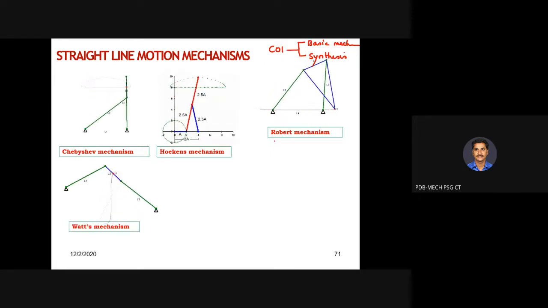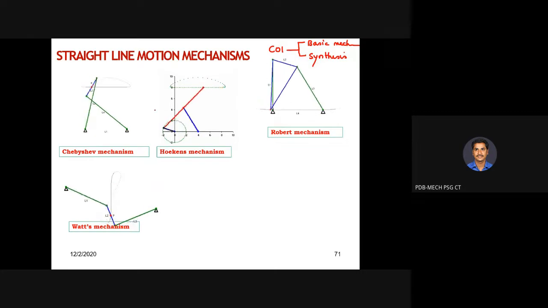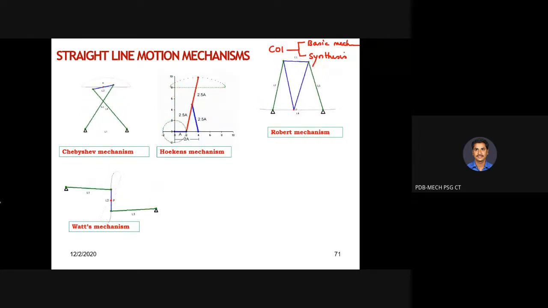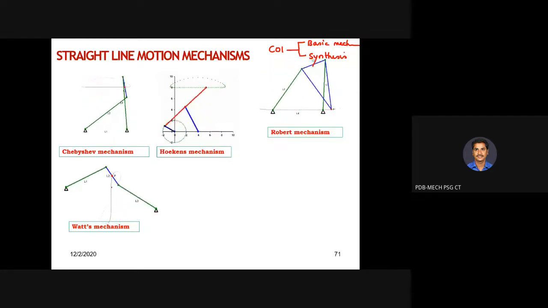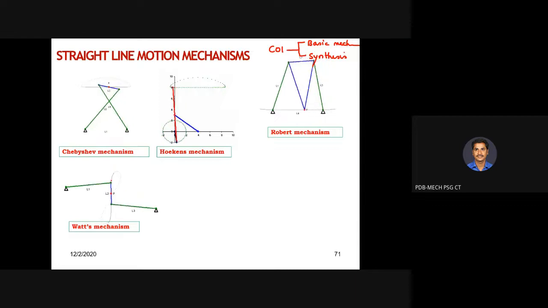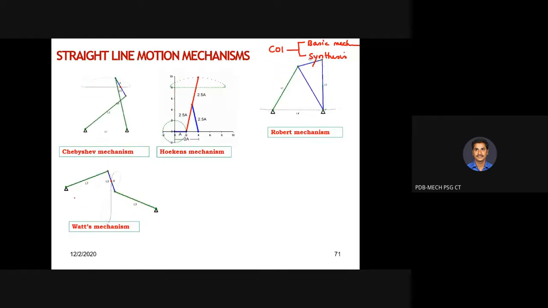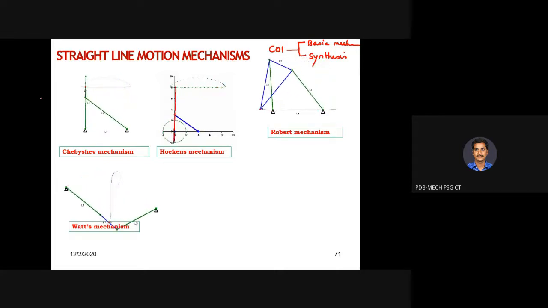Then this is another mechanism called Watt's mechanism, which is also a 4-bar mechanism. L1, L2, L3 are binary links, and L4 is the frame. The midpoint of the coupler is tracing some curved portion, where if you look at the frame, it is in some offset condition.